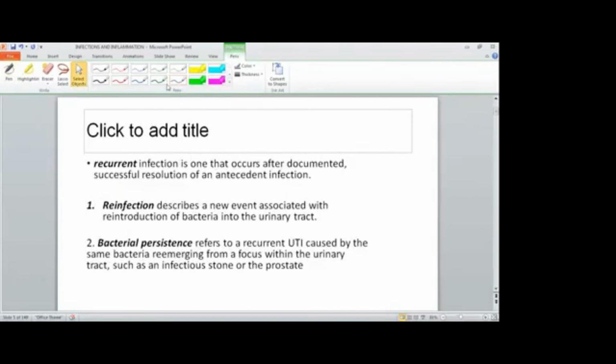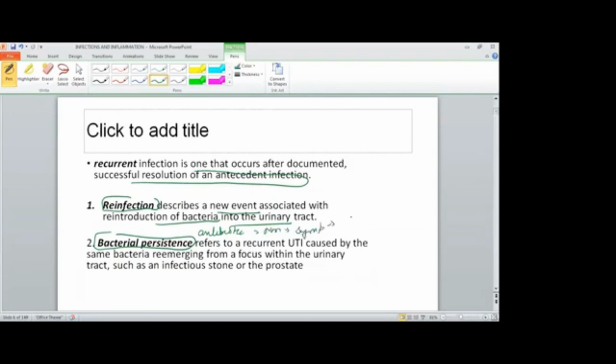Recurrent infection is when the infection occurs after the successful resolution of the antecedent infection. Earlier we gave the antibiotic, the patient completely resolved, and again he got the infection. It can be due to reinfection from a different organism, a new event associated with the reintroduction of bacteria, because new bacteria are introduced into the urinary tract, leading to reinfection. Second is bacterial persistence. Earlier we gave the antibiotic, the patient responded and was not symptomatic, but again the patient is symptomatic.